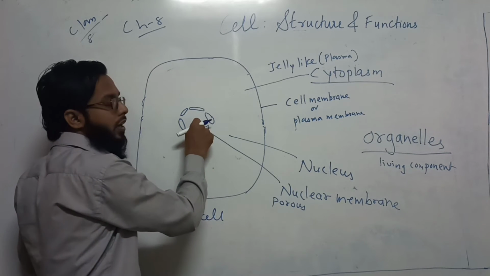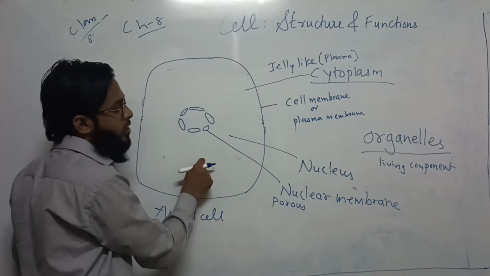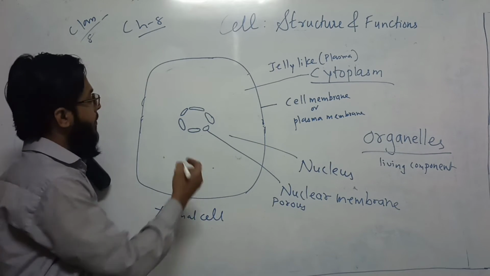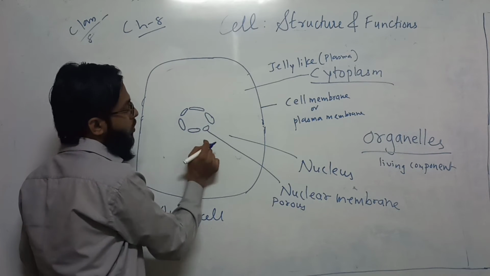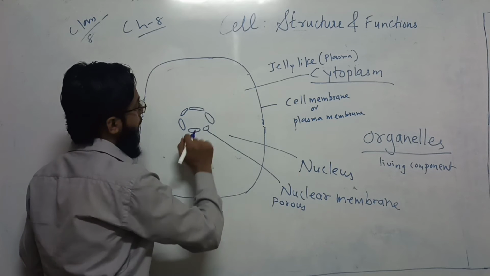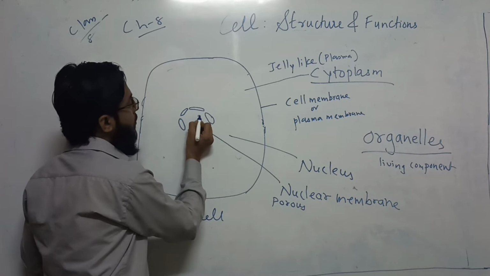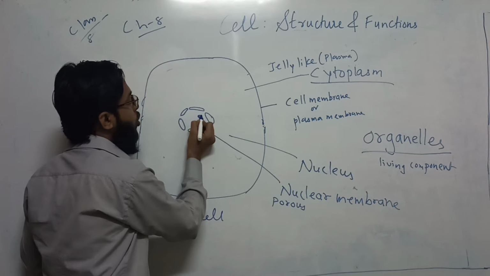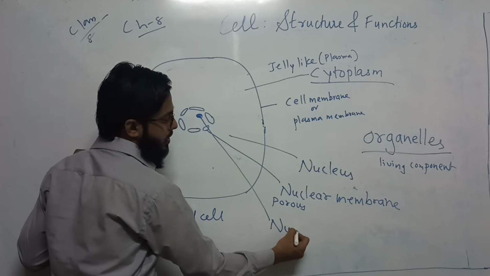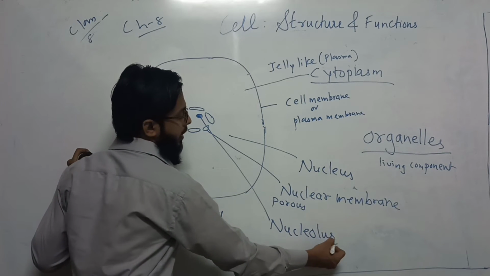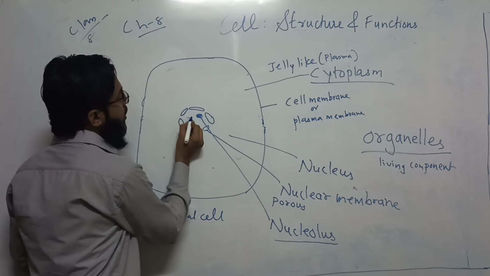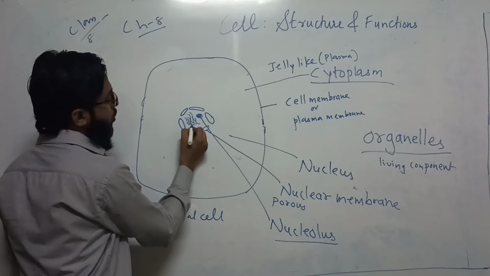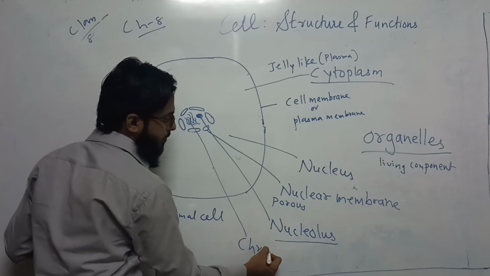So something can go inside the nucleus and something can come outside the nucleus, which you are going to study in 9th and 10th standard. Okay. So there are holes to pass the transported things from the nucleus to the cytoplasm or to the cell membrane outside the cell. Then when we see the nucleus with a high electron microscope, we see a spherical structure known as nucleolus. It produces ribosomes and RNA that you will learn in 10th standard. Then we have genetic material that is known as chromatin fiber.